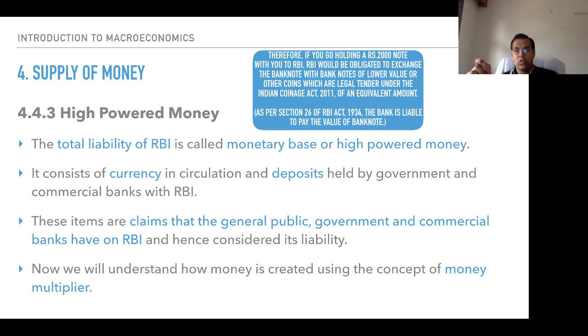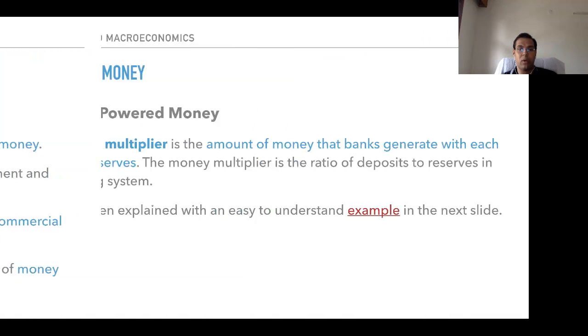If you have a look at the currency, it states bearer, you are a bearer of that note. And RBI is obliged to provide you in exchange of that note. It would give you equivalent smaller denominations of a 2000 rupee note. So as per section 26 of the RBI Act, the bank is liable to pay the value of the banknote, high powered money.